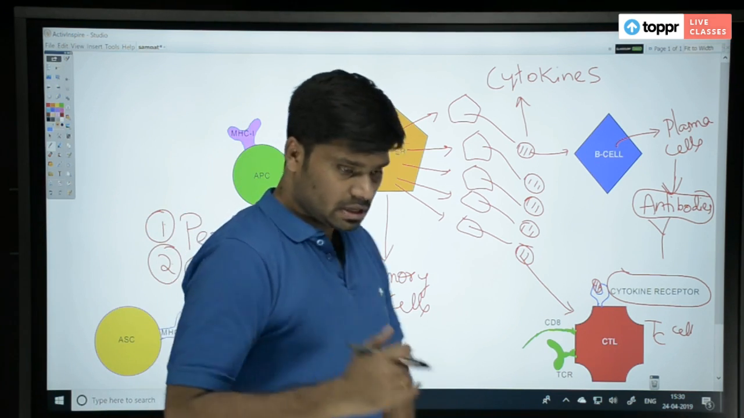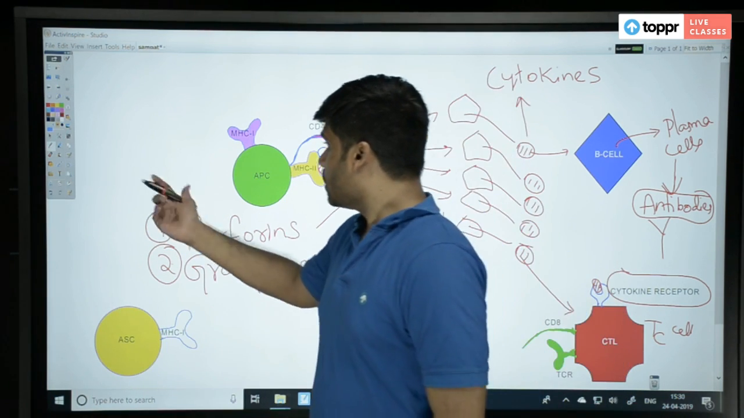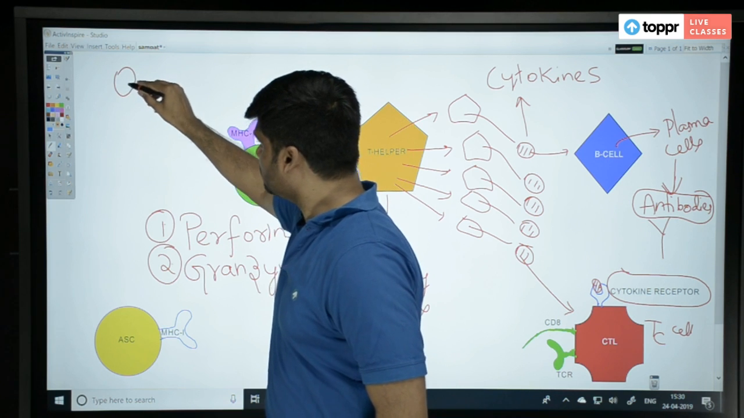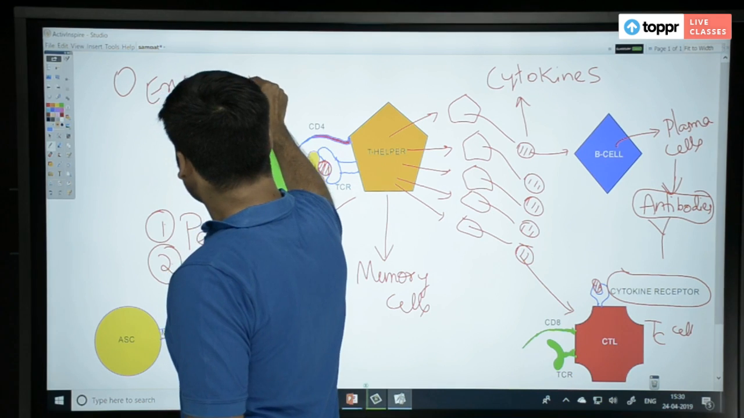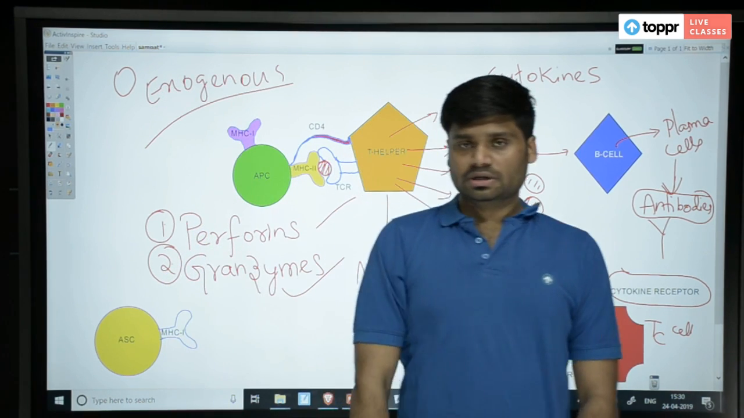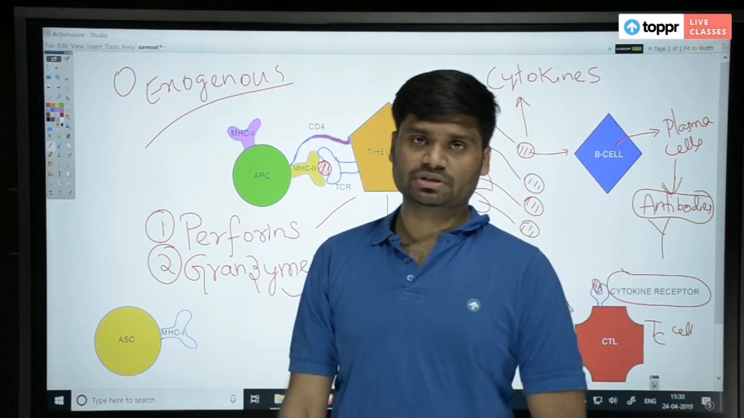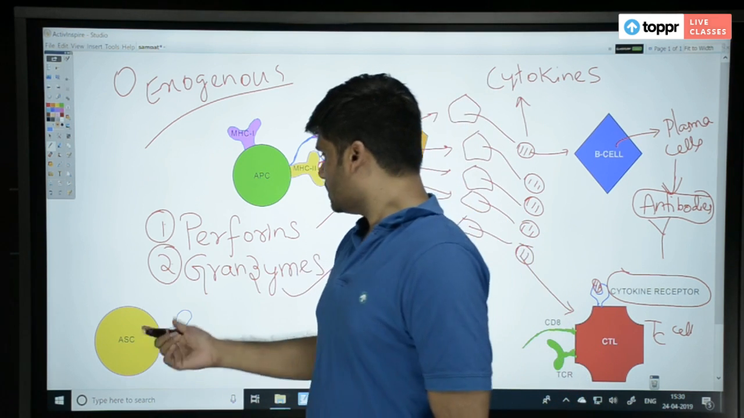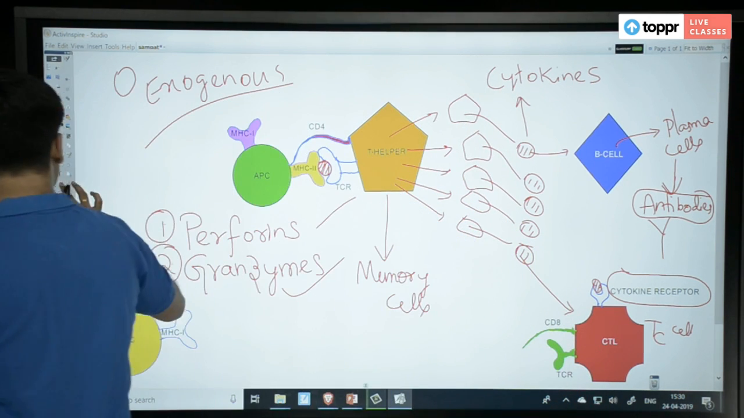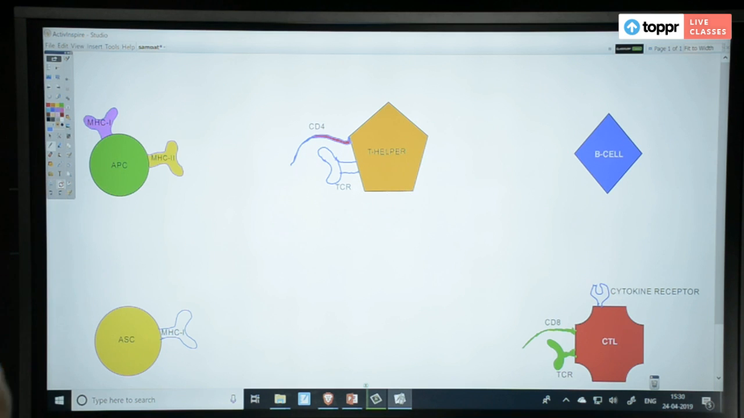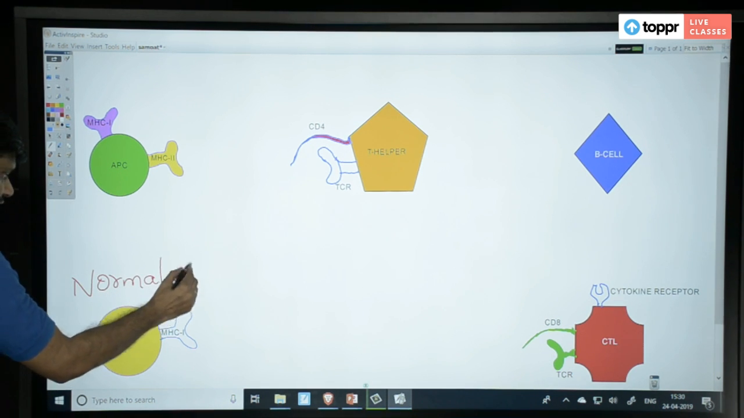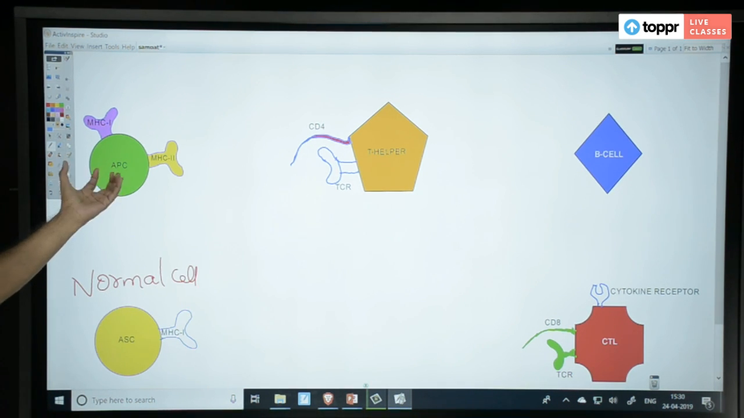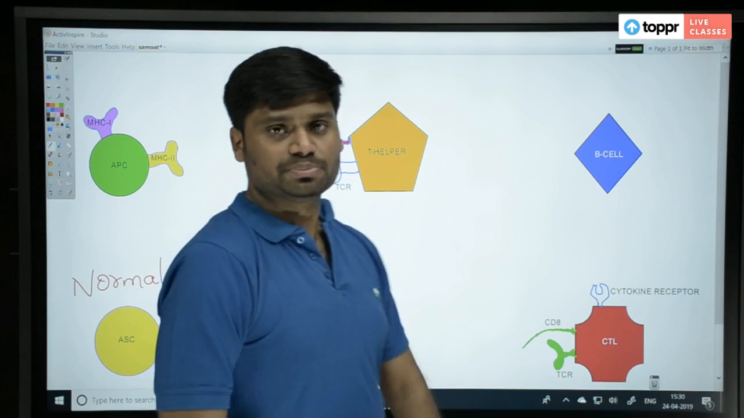Now, we studied what happens if an antigen comes from outside, meaning exogenous. Now we study what happens when an antigen is endogenous. Endogenous means, again I told you, let me first erase all these things. So this is our normal cell here. Normal cell of the body, not a police cell. This is a police cell, I told you, APC is antigen presenting cell.